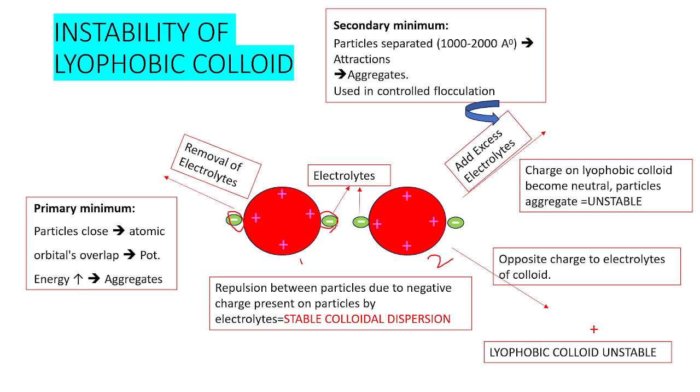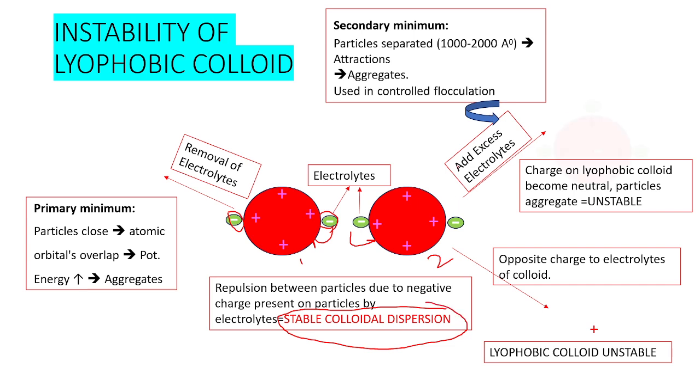That is the optimum concentration of electrolytes. This electrolyte will induce a negative charge on this particle. Hence, because of the negative charge, there will be repulsion, and because of that repulsion, the colloidal system becomes stable.